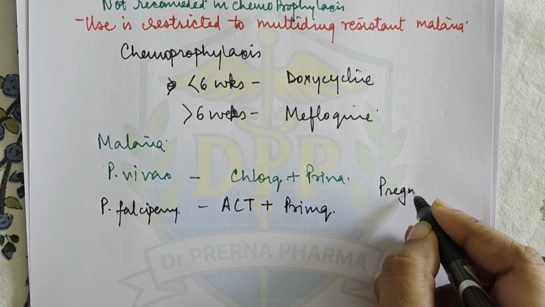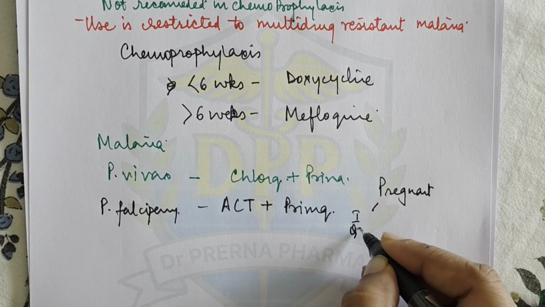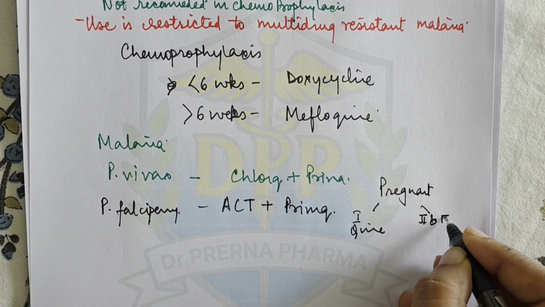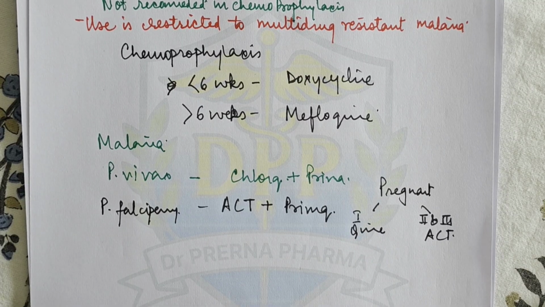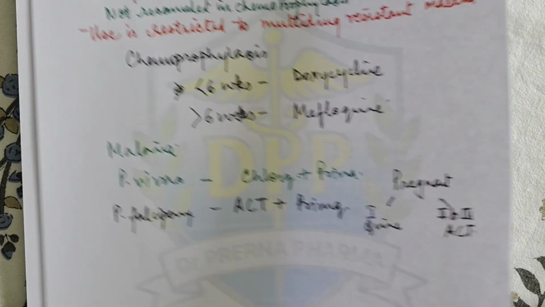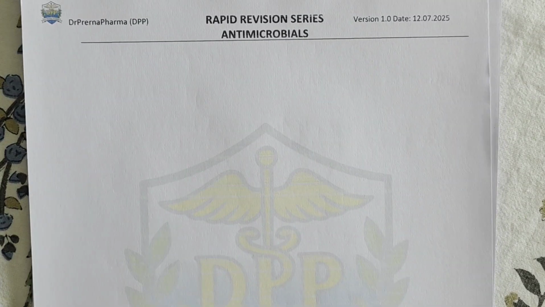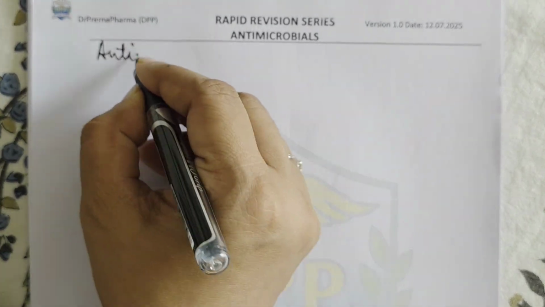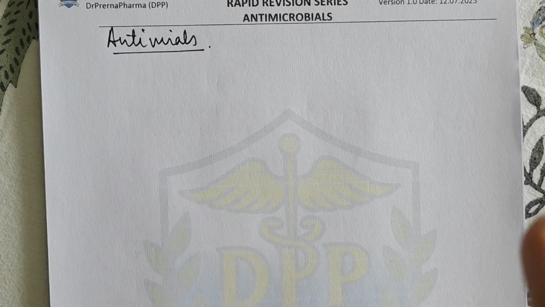If the patient is pregnant, in the first trimester you can give quinine. In the second and third trimester you can give artemisinin based therapy, right? So this is the combination therapy which is approved nowadays, and that is basically the drug therapy of malaria. Now next we come to the drug therapy of viral diseases, various viral diseases, and in that we will complete the HIV also. So coming to the antivirals.